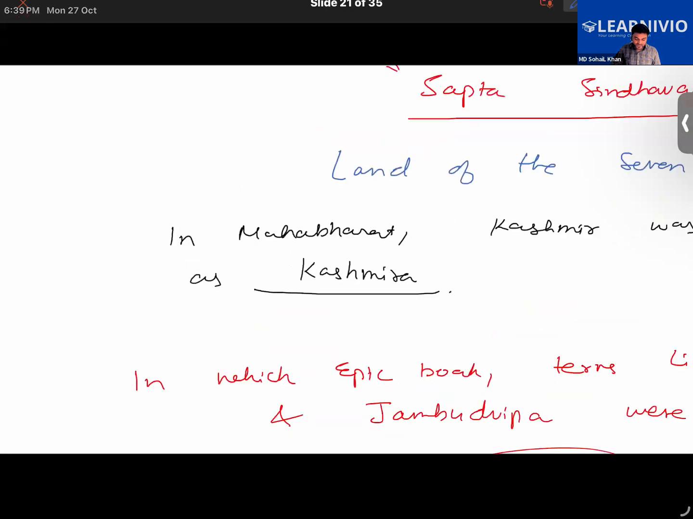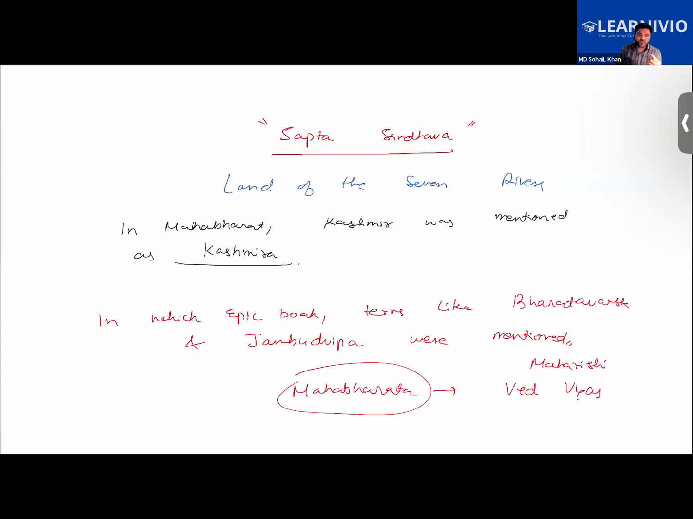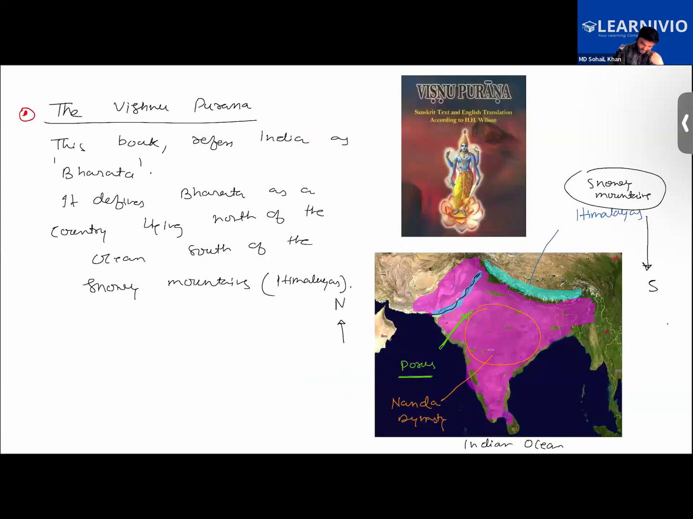Then later on, the word Bharata started to become a common name. It was widely used by different peoples in that century. Then we learned about the Vishnu Purana, which mentions that the land north of the ocean and south of the snowy mountain is called Bharata. In this book, the land north of the Indian Ocean and south of the Himalaya was referred to as Bharata.